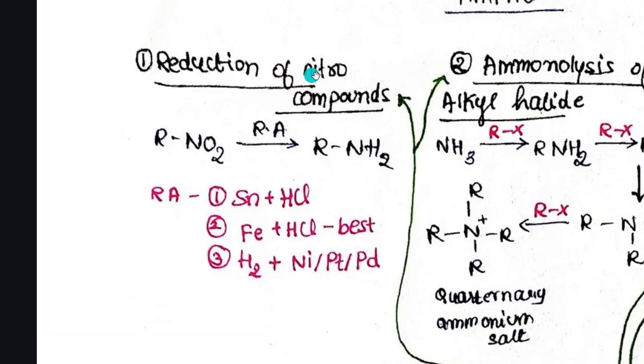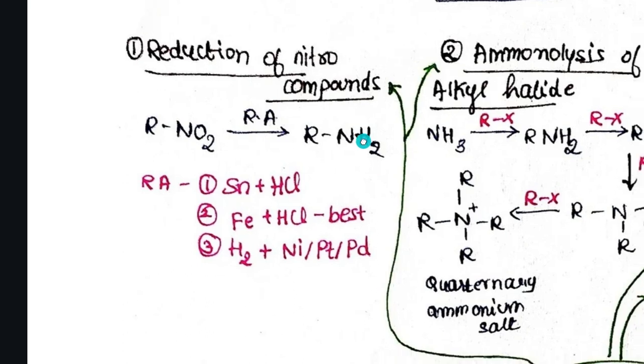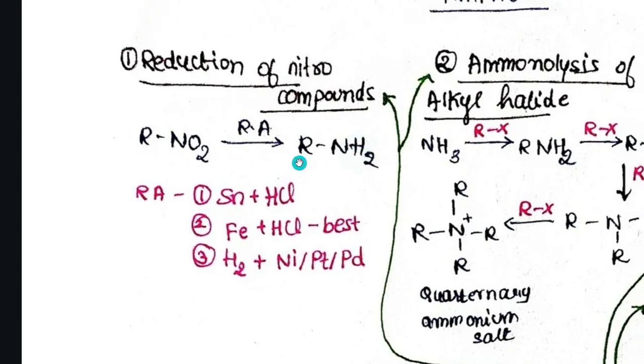Now what do you mean by nitro group? Nitro group is the NO2 group. Reducing this group we will get NH2. Now what do you mean by reduction? Adding of hydrogen, right? So removing these two oxygens and adding two hydrogens is the simple change that we can do here.